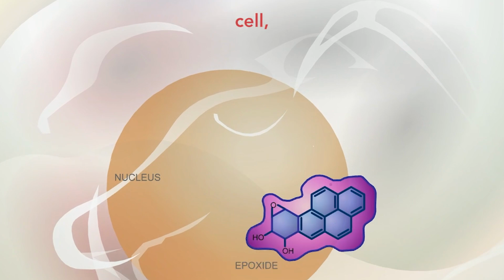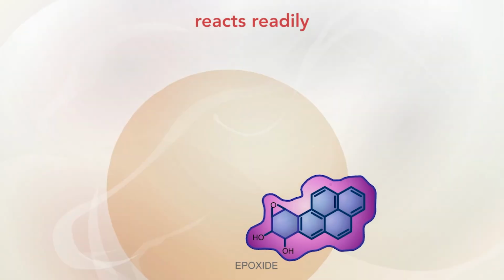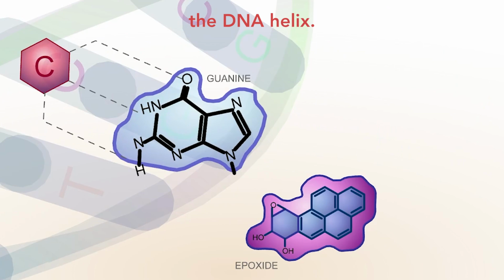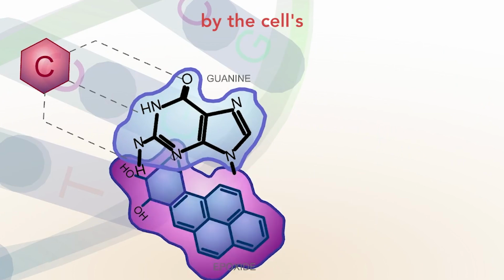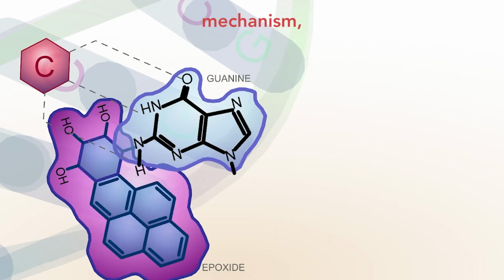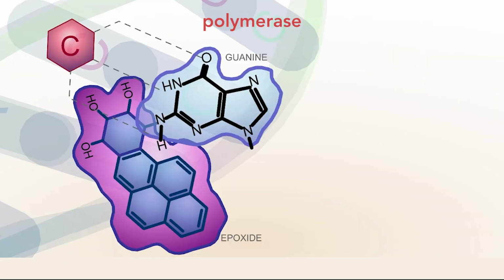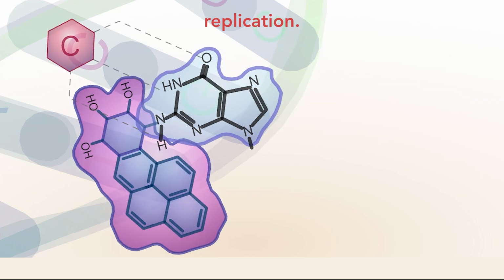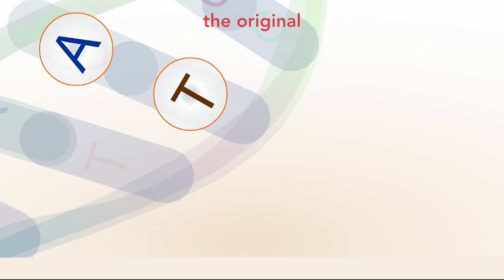Within a lung cell, benzo[a]pyrene is converted to an epoxide. The epoxide reacts readily with guanine positions of the DNA helix. If not corrected by the cell's DNA repair mechanism, this guanine adduct is misread as a thymine by the DNA polymerase that copies chromosomes during replication. Ultimately, the original GC base pair may be replaced by a TA base pair, a mutation called a transversion.